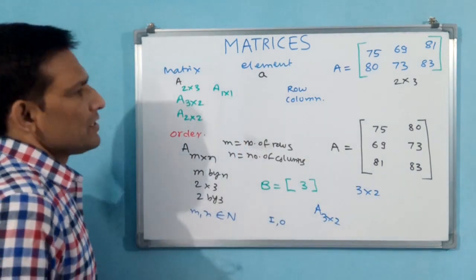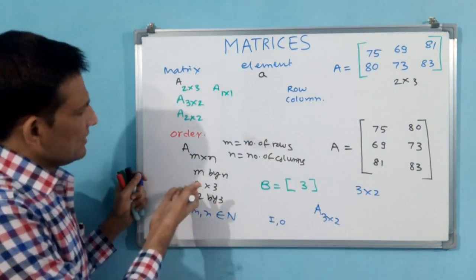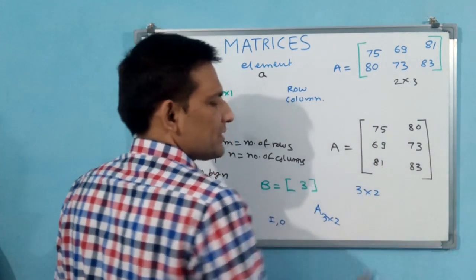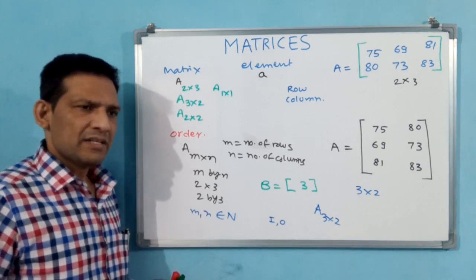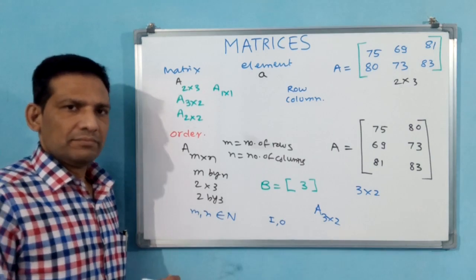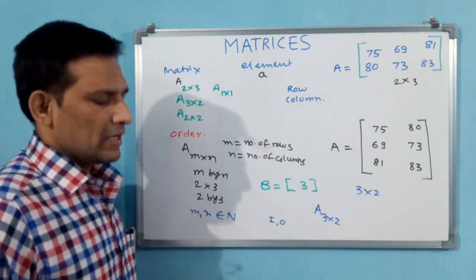For the element, see, this is the matrix and these are elements. The number of elements depends on this. 2 into 3 means 6 elements will be there. 4 into 5 means 20 elements will be there. That's all. M and N belong to natural numbers. M by N, 2 by 3, 4 by 5, like that you have to call it.